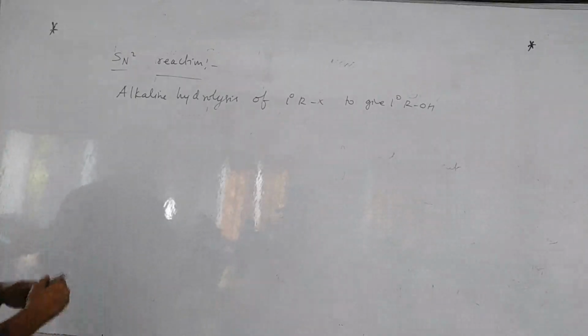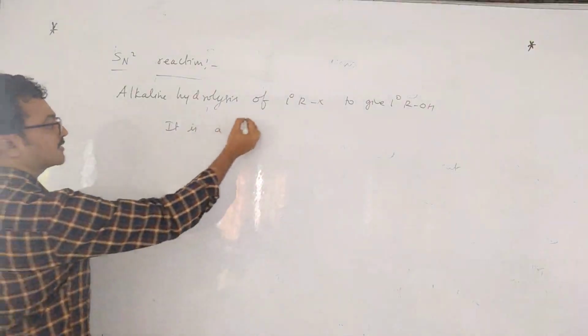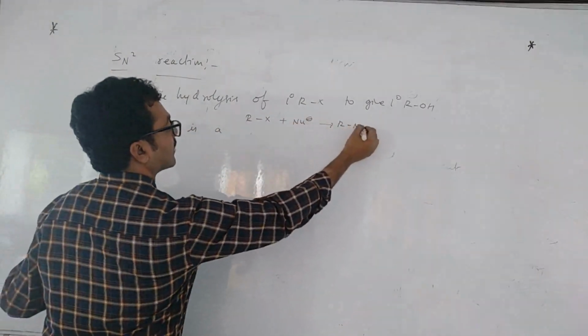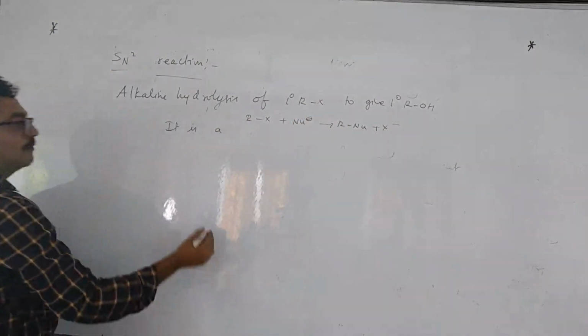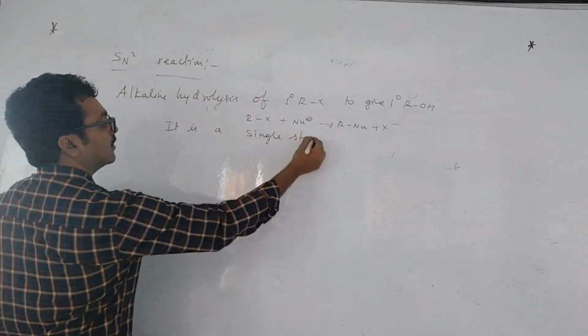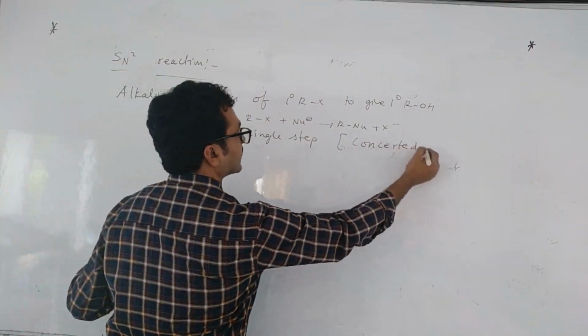Primary alkyl halide on alkaline hydrolysis gives primary alcohol. Okay. So next one. It is a one-step process. So the reaction you can write like this: RX plus nucleophile gives R-nucleophile plus X minus. But it is a single-step process, so it is called a concerted mechanism, a concerted reaction.